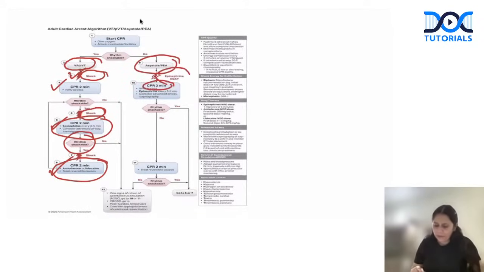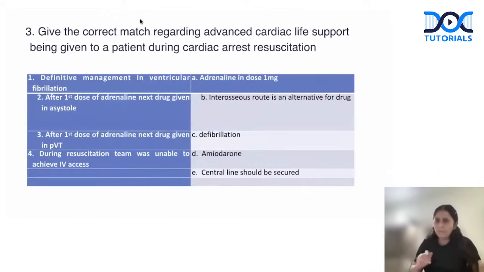We give adrenaline as soon as possible, and we continue doing CPR and we try to find the cause, treat the reversible cause to reverse the patient. So no amiodarone, no shock. Amiodarone is not given in non-shockable rhythm. Okay, so after revising this flow chart, let us see what would be the correct match the following.